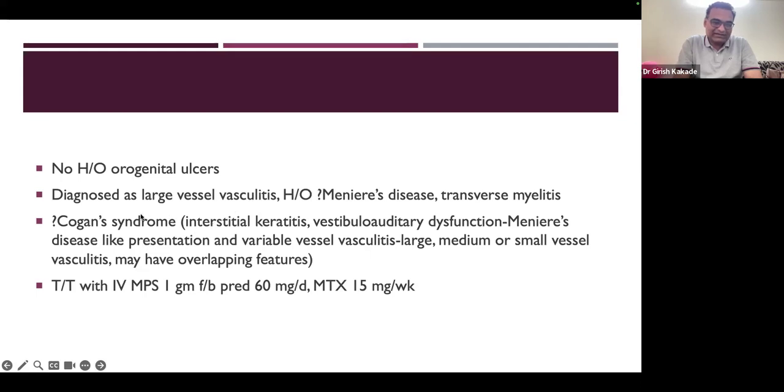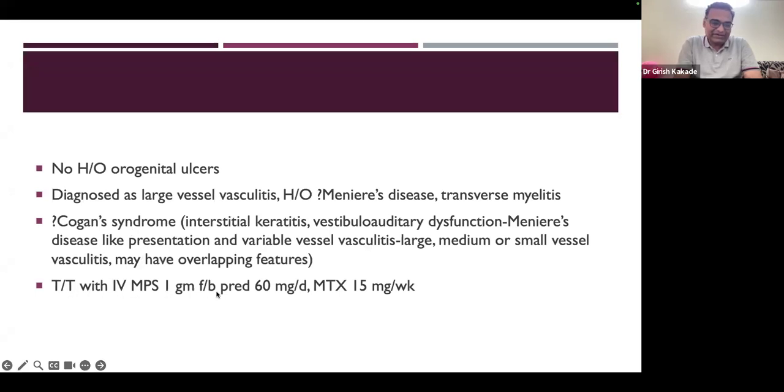So Cogan syndrome, as I said, is one of the variable vessel vasculitis. Behçet syndrome and Cogan syndrome, they can have large vessel, medium vessel, or small vessel presentation. So this patient had large vessel vasculitis. We cannot officially label him as Cogan syndrome. This is only just the thought that came up.